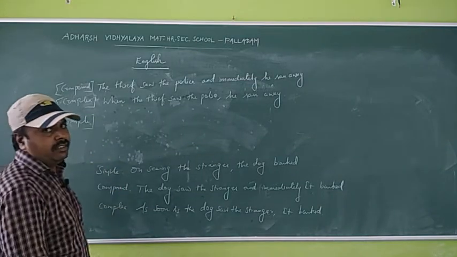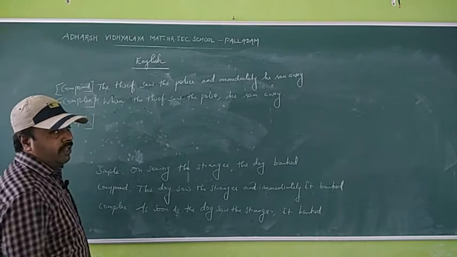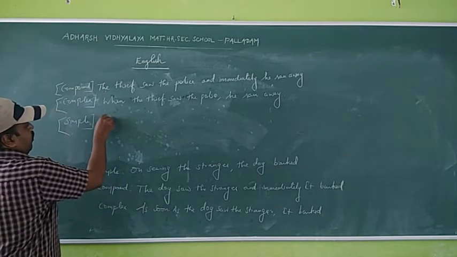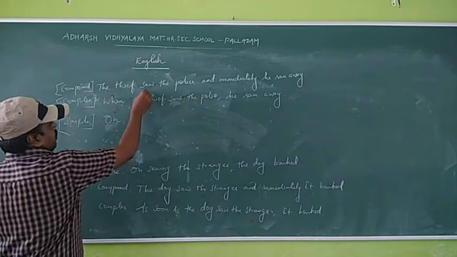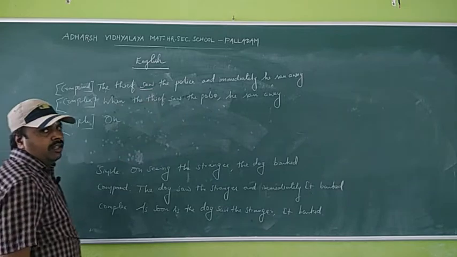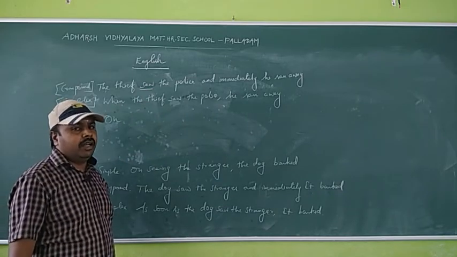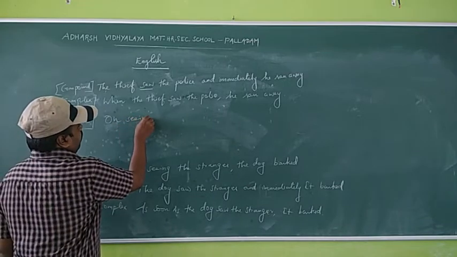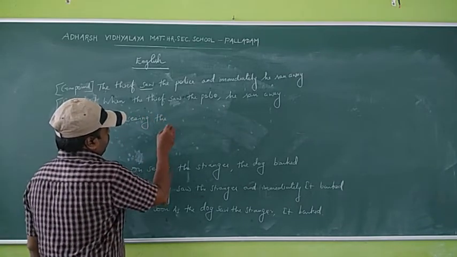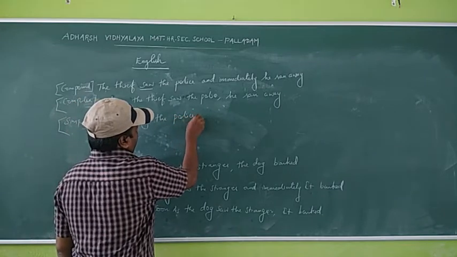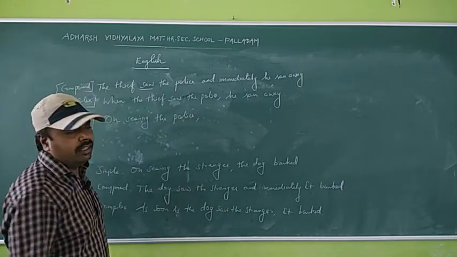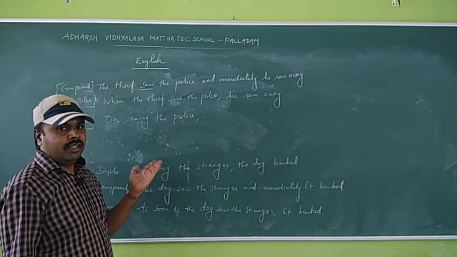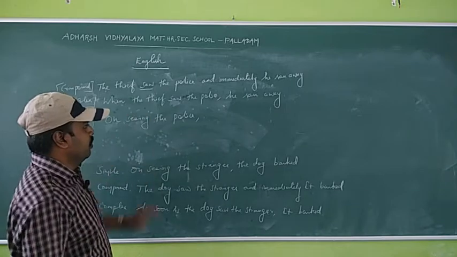Next one, simple sentence. For a simple sentence, what are we going to use? On plus V plus ing form. So we have to use on. What is the verb here? Saw. So when you add ing to that verb, it is on seeing the police. On seeing the police. Actually, who ran away from the place? That is the thief. So we have to write the noun thief.